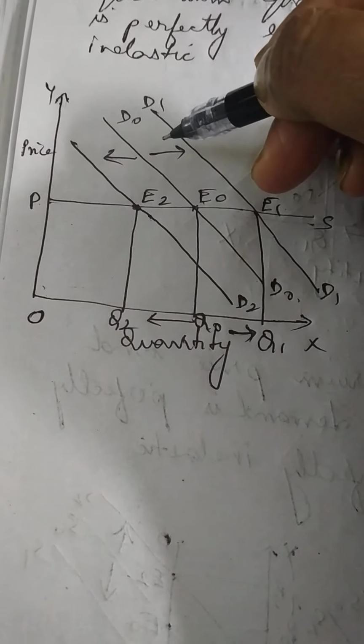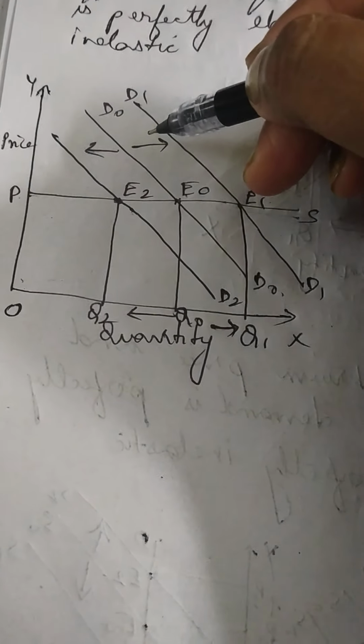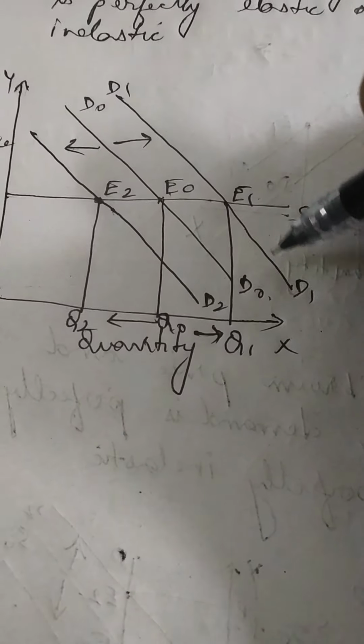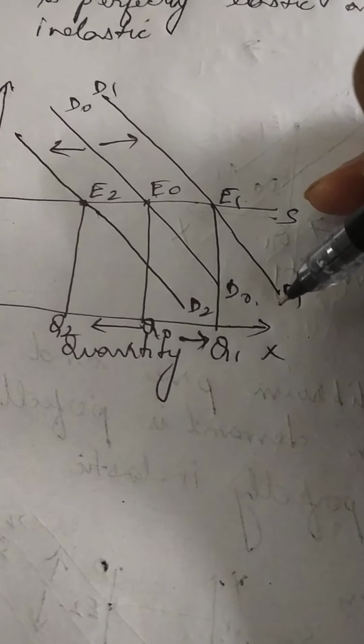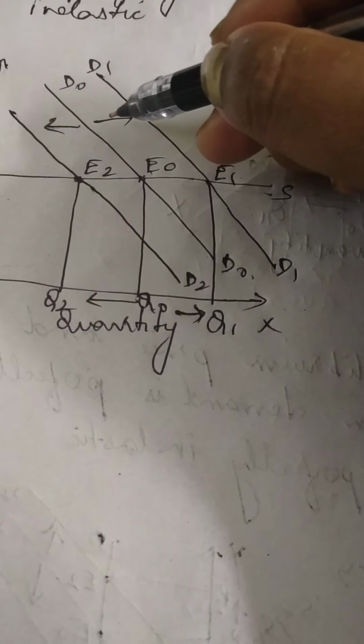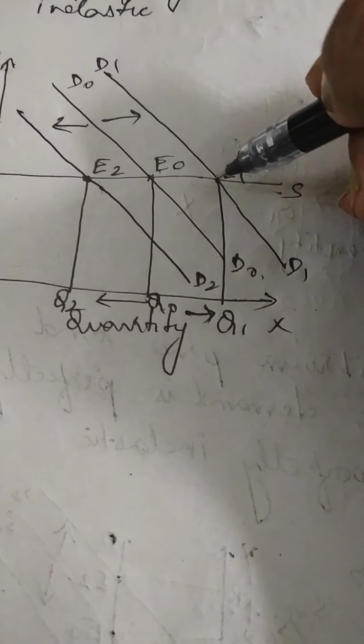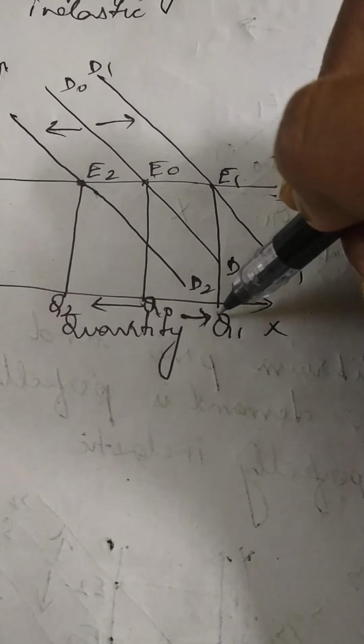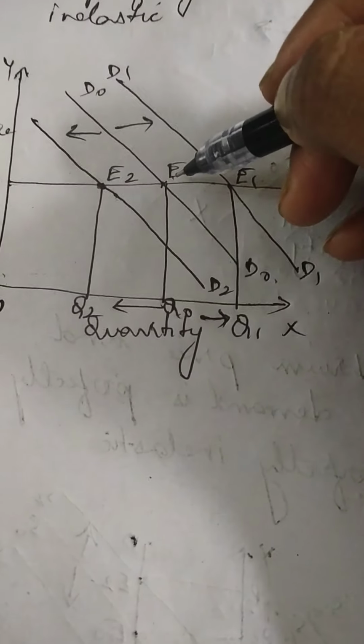Now suppose demand curve shifts to the right, that is demand increases due to some reason or some factor other than price. So the rightward shift is indicated by this rightward arrow. New equilibrium is E1 and the new equilibrium quantity is Q1. So we see that price remains the same, only the equilibrium point shifts to the right and thereby equilibrium quantity increases from Q0 to Q1.